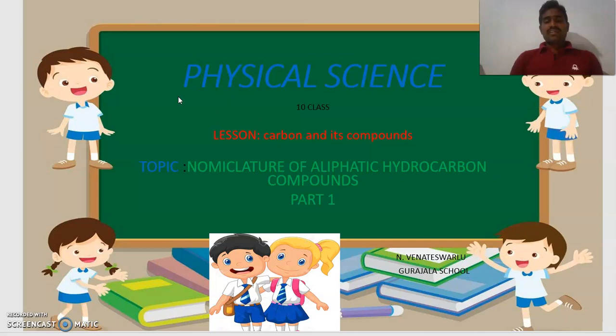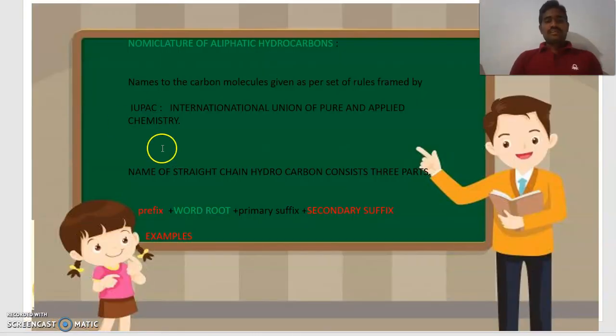So we need a systematic nomenclature. Who will frame the set of rules? That is IUPAC, the International Union of Pure and Applied Chemistry. This is an international organization. It frames a set of rules for every new molecule.